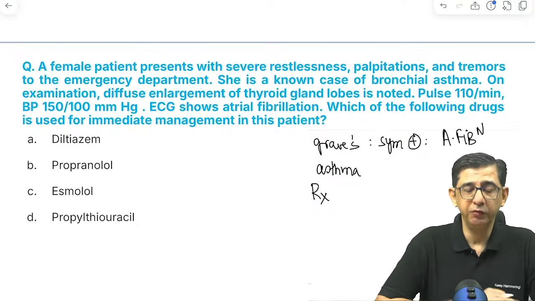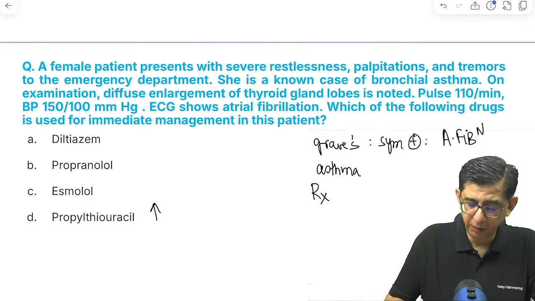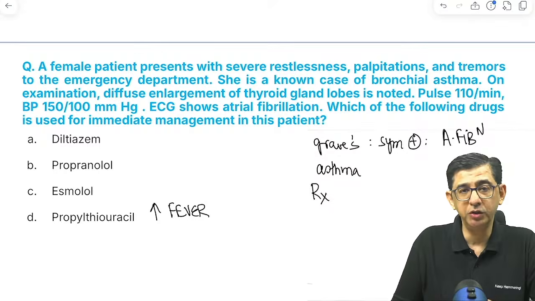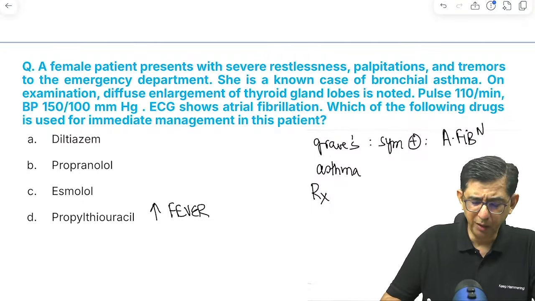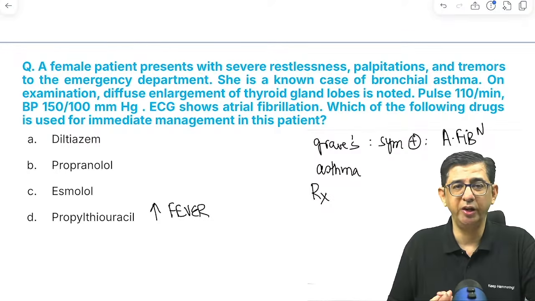Propylthiouracil would be used if there is thyroid storm. For thyroid storm, I have explained that there should be mention of fever. Restlessness is okay, but there should be mention of calorigenesis being increased. There should be mention of fever in a patient. So I am not very comfortable with the diagnosis of thyroid storm.